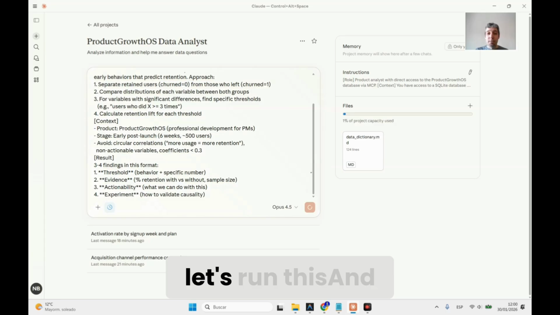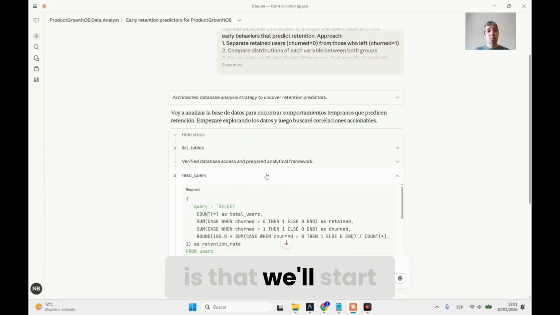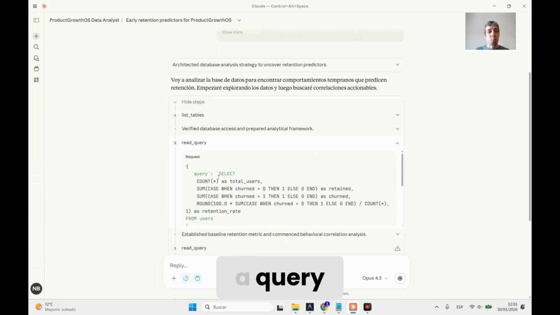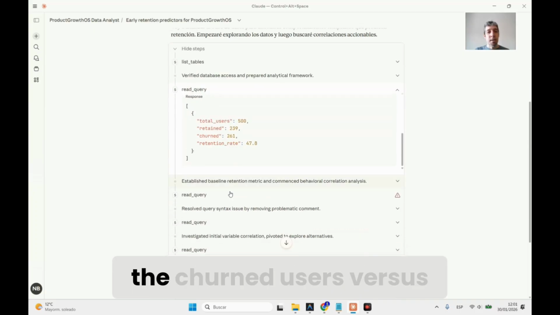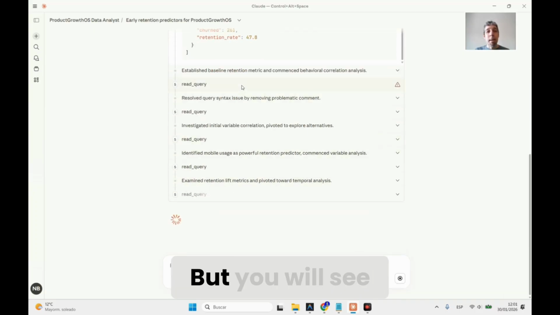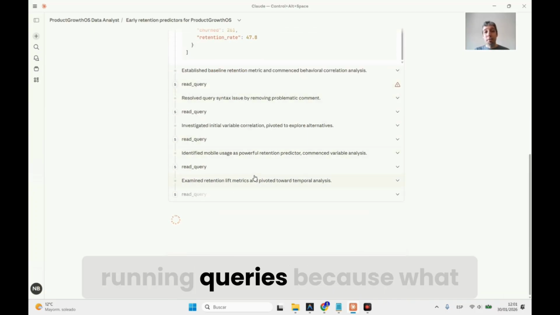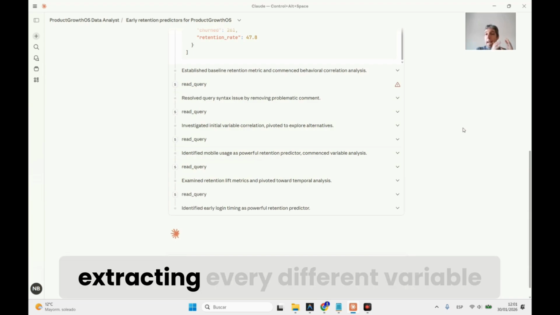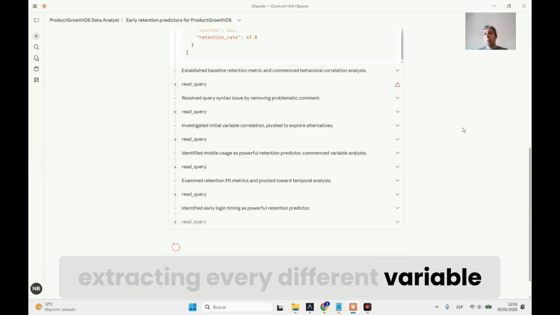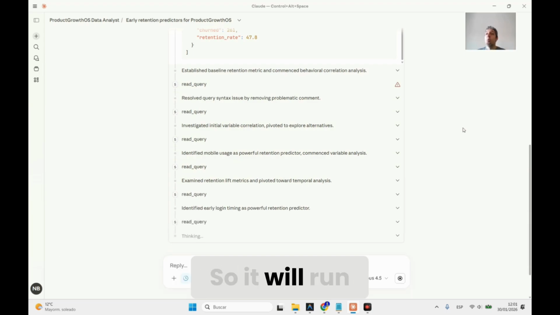So without further ado, let's run this. And then what you will see is that we'll start running queries, right? So we'll run a query kind of to identify the churn users versus non-churn users. But you will see that it will keep running queries, because what it's doing is extracting every different variable and trying to compare against each other. So it will run multiple queries.